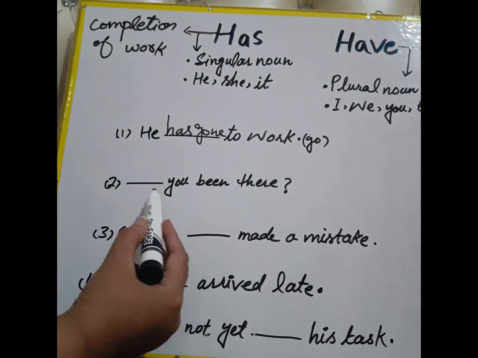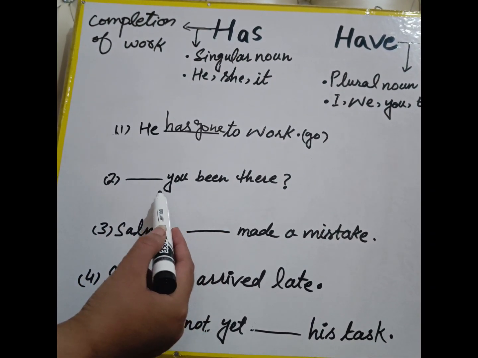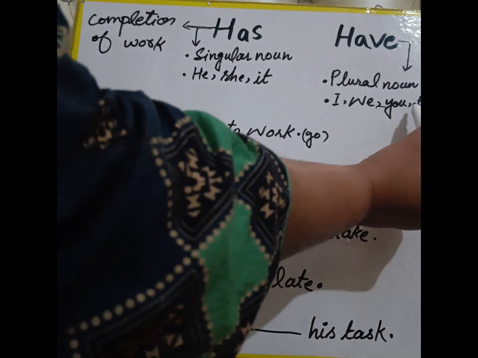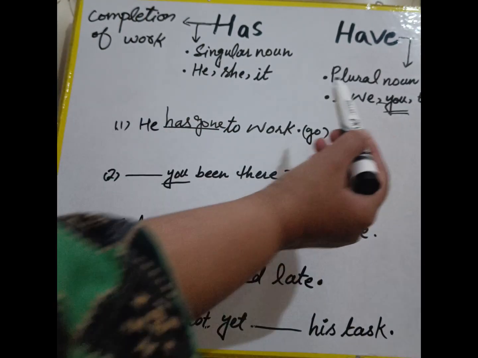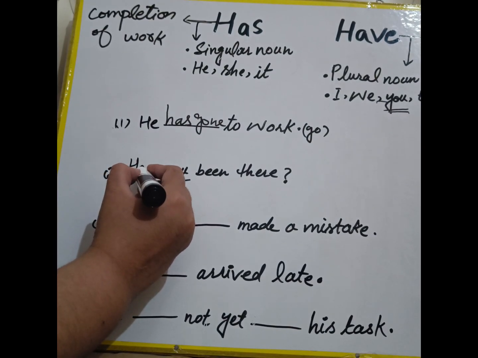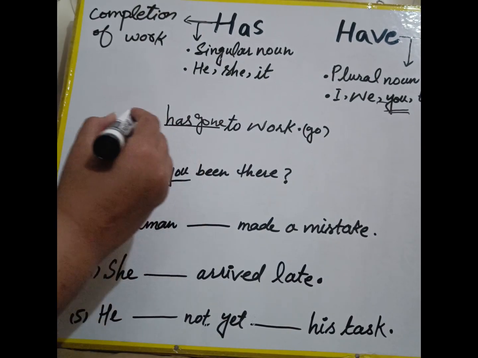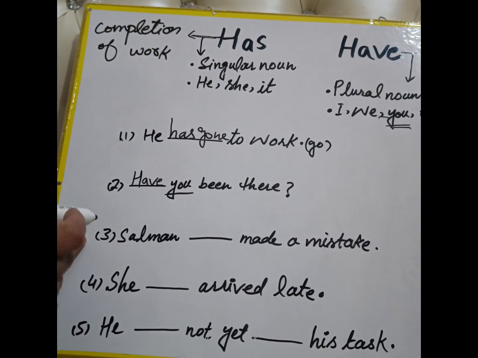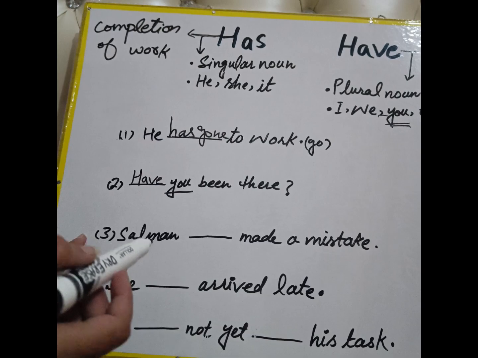In the next sentence, we have "dash you been there." So you belongs to this category. So here we are going to use have. Have you been there?